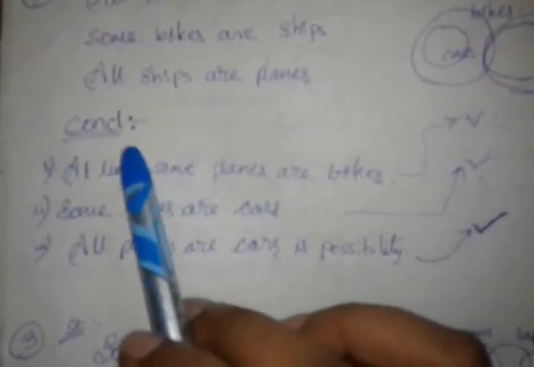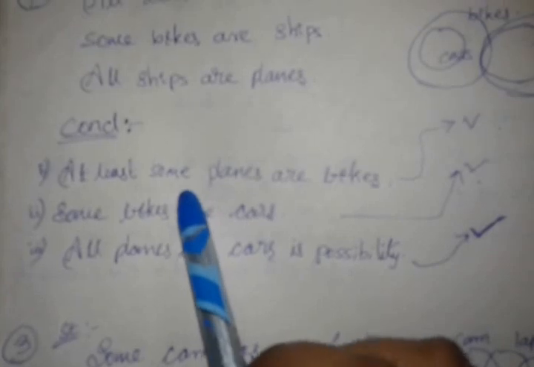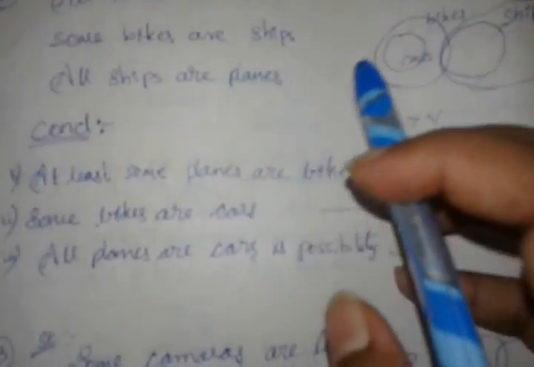Okay. Now I'll tell you the conclusions. So at least some planes are bikes. At least some is equal to some, so we should read at least some as some only. Okay, we will consider it as some. So here you see, some planes are bikes.